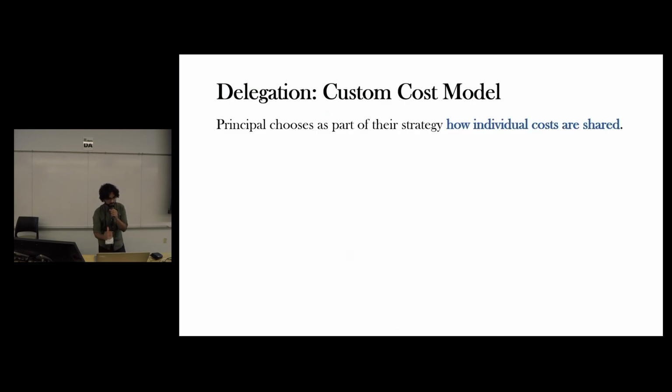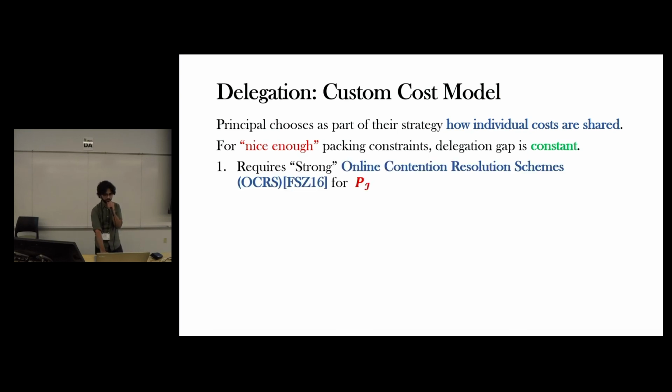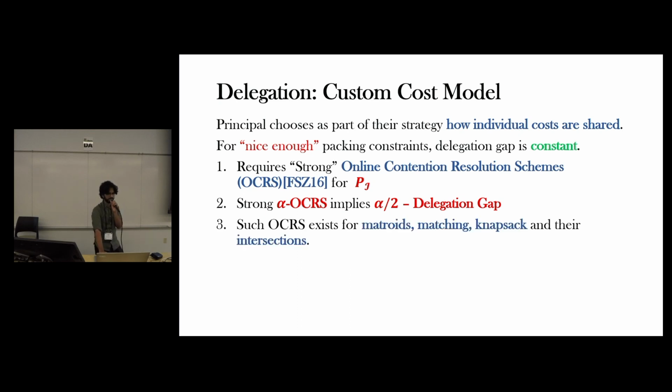On the other hand, for the custom cost model, where the principal, as a part of the strategy, decides how the costs are shared, we have a stronger delegation result. For a nice enough packing constraint, we show that the delegation gap is constant. Again, it requires strong OCRS schemes for the underlying constraints. The result is that if we have alpha OCRS, then we can have an alpha over 2 approximation. And again, this exists for a broad class of constraints.